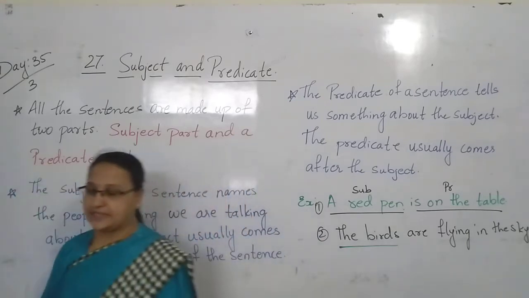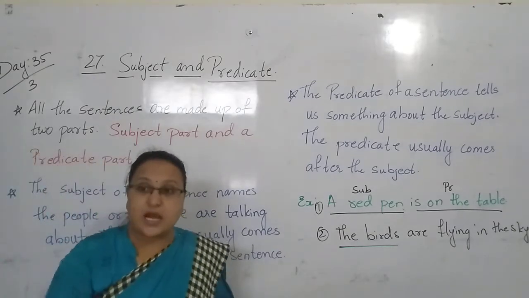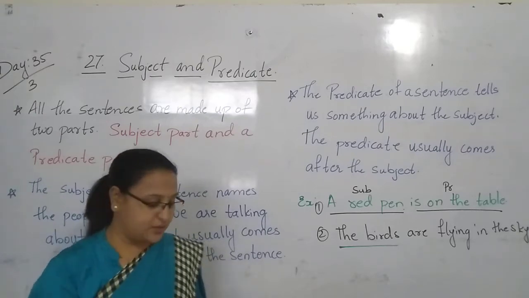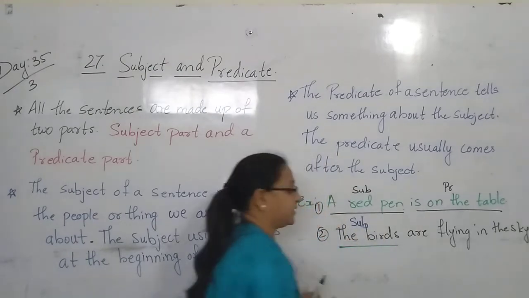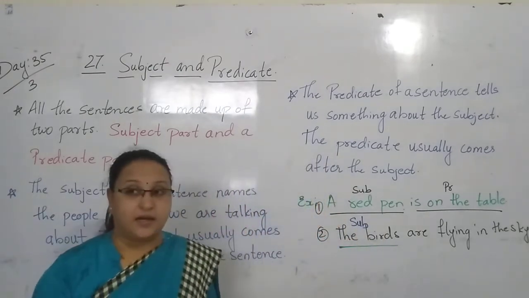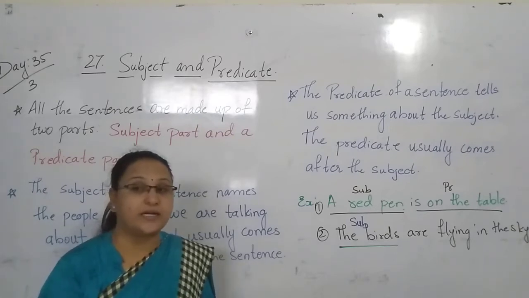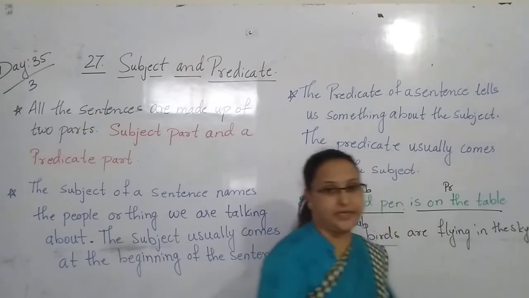Who is flying in the sky? We are talking about the bird. The birds are flying in the sky. So the birds is what here? It is the subject, children. I am repeating again and again. Why? Because I want you all to understand what is the subject and what is the predicate.